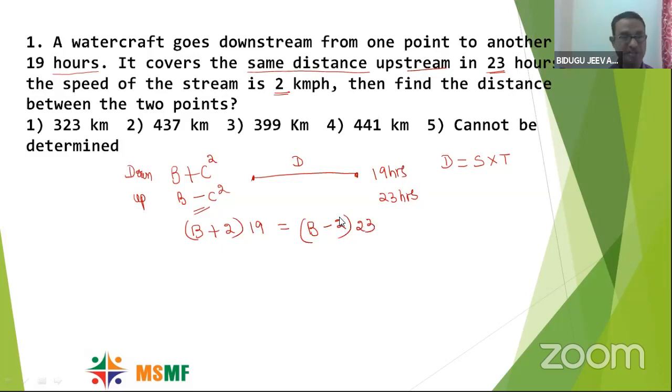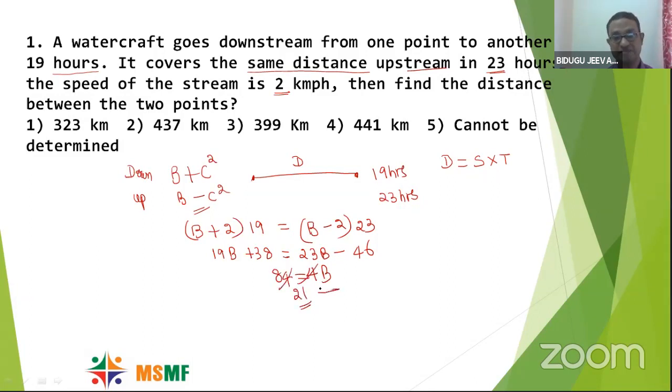Hope you are following my point. Great. So 19B plus 38 is equal to 23B minus 46. Fine. 19B, bring this side, it will become 4B. 46, send that side, it will become 84. So the B value is 21.